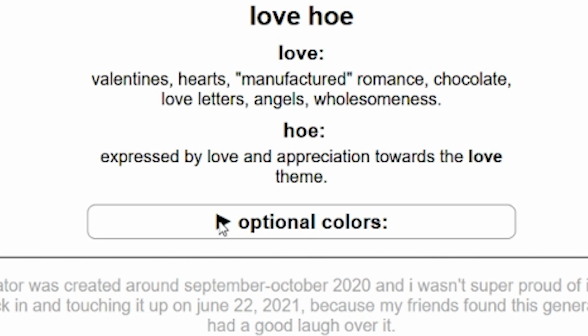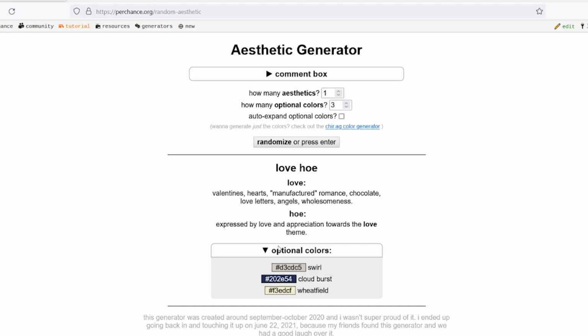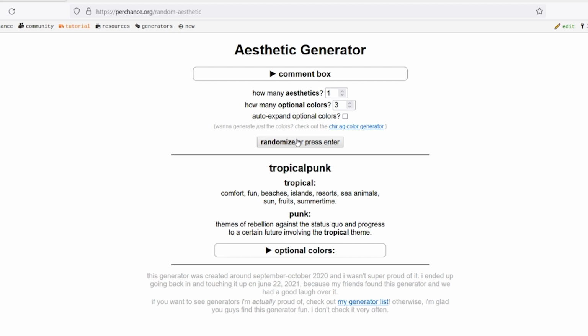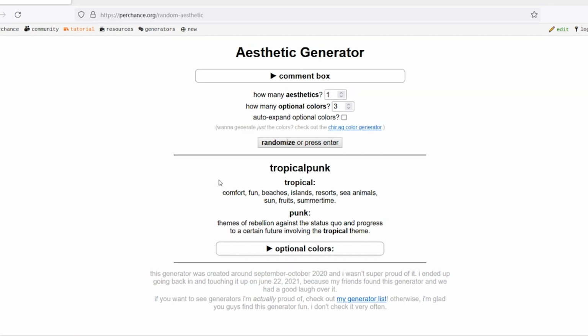I feel like I get 1 joker. Let's see what we get for the other one. Tropical punk. Comfort from beaches, islands, resorts, sea animals, sun. Wait. Okay, wait, but this is so much cooler though.